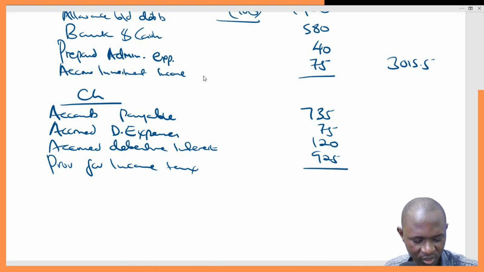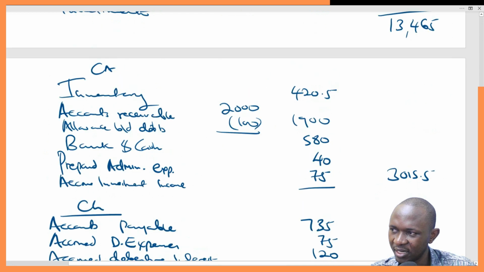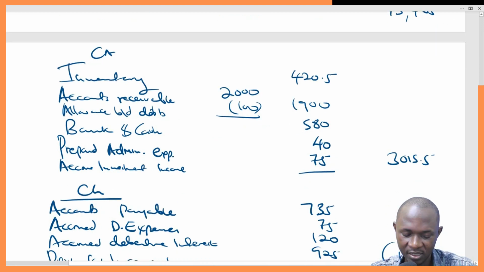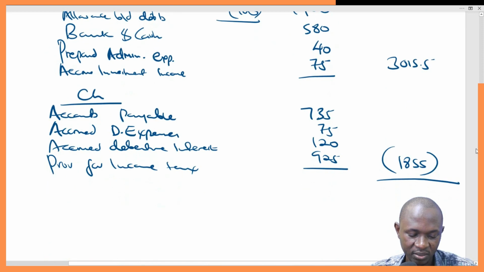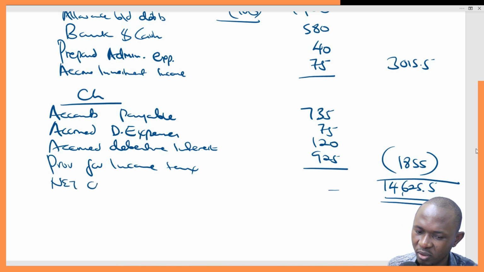So let's get the total. This is 735 plus 75 plus 120 plus 925. That gives us 1855. These are liabilities, so we are going to deduct from the non-current assets and the current assets. So this is 13,465 plus 3015.5 minus 1855. That gives us 14,625.5, like that. So this becomes our net capital employed.